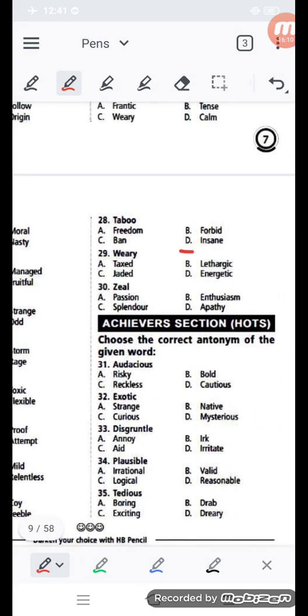This side, have a look. Here you can see taboo is given. So do you know, have you heard this word anytime? What its exact opposite meaning, you have to know. Here, this is the question 28, and its opposite is freedom. This word you should know. Taboo, its opposite word is freedom. Means taboo means not freedom.